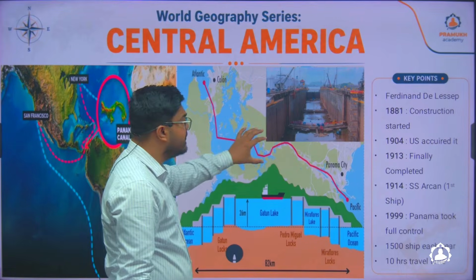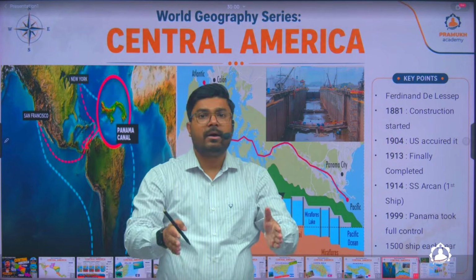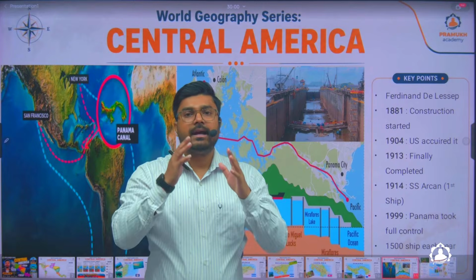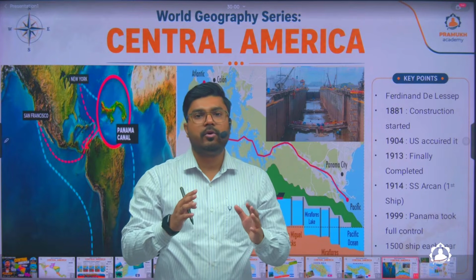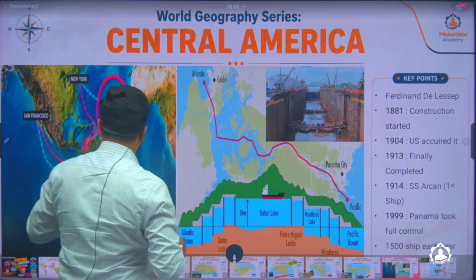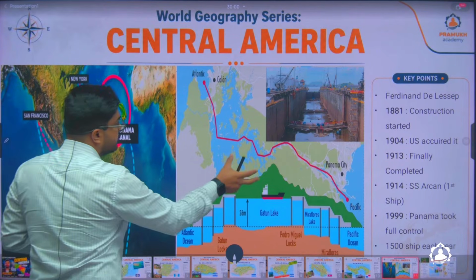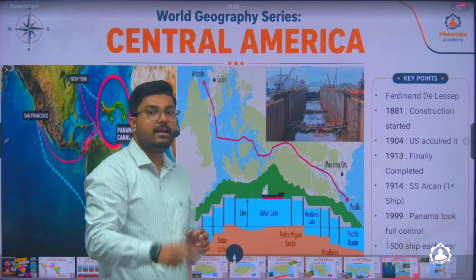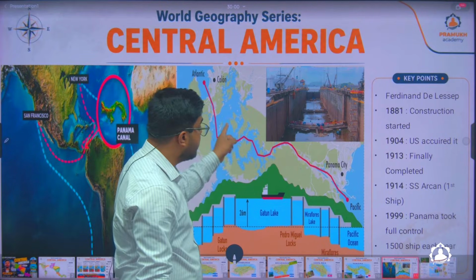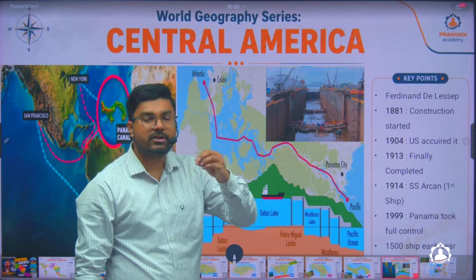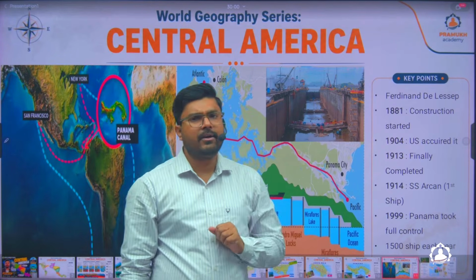So this canal is not something where you cut down a mountain and create a passage, because it is very difficult and also kind of impossible to cut the strong mountains or the large landmass. The distance of Panama is around 80 kilometers. So to cut down 80 kilometers of mountains is extremely difficult and also kind of impossible.